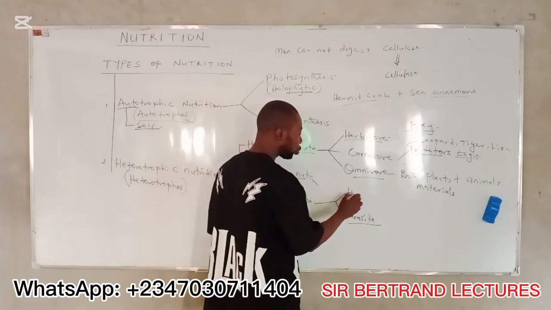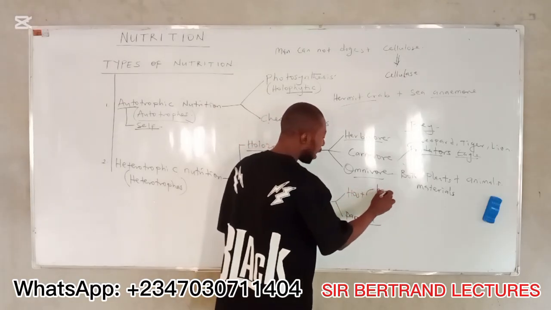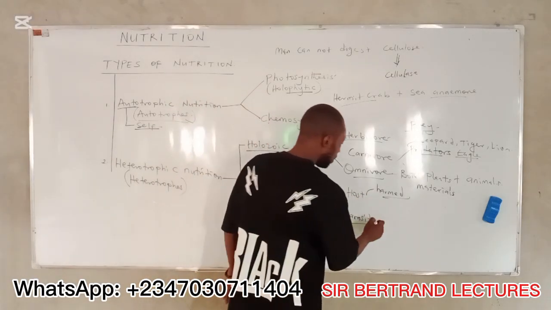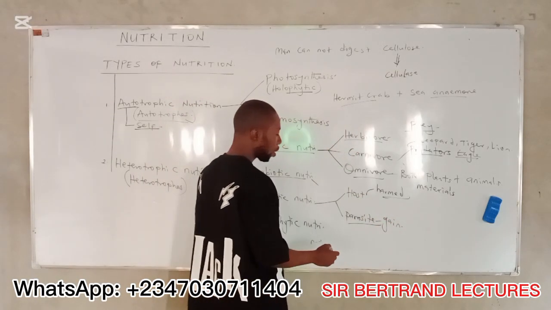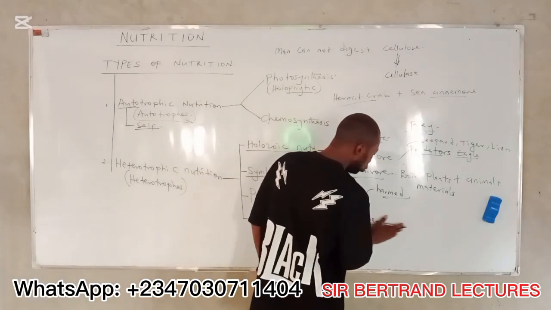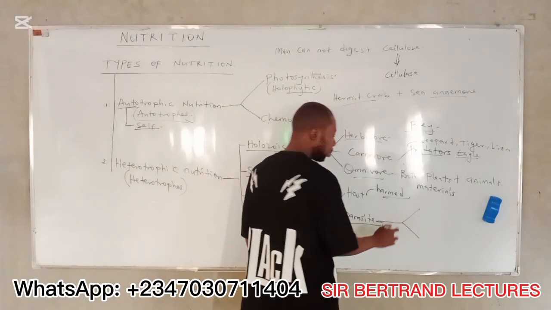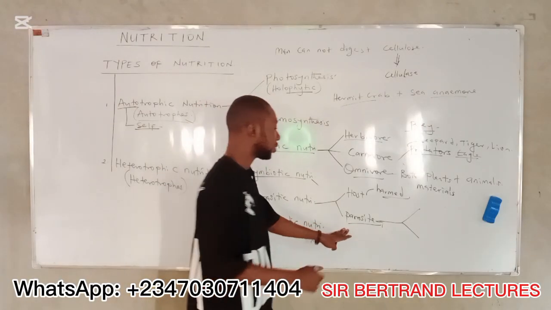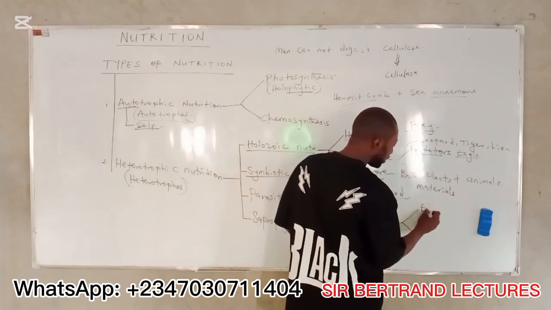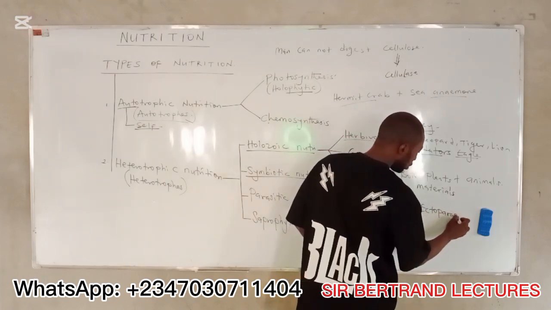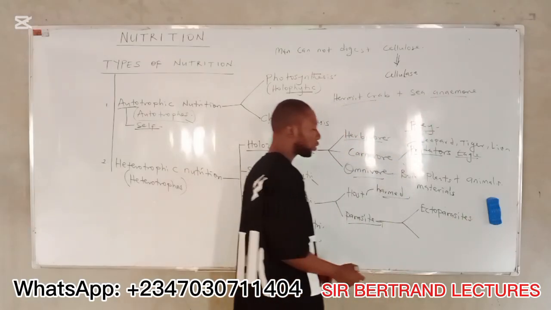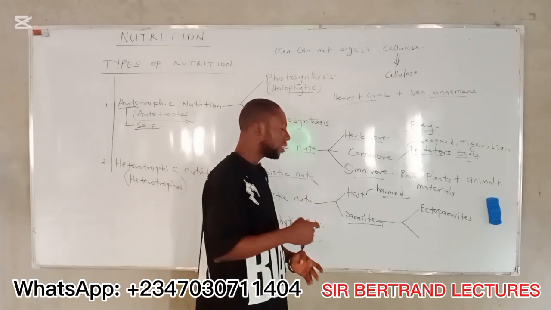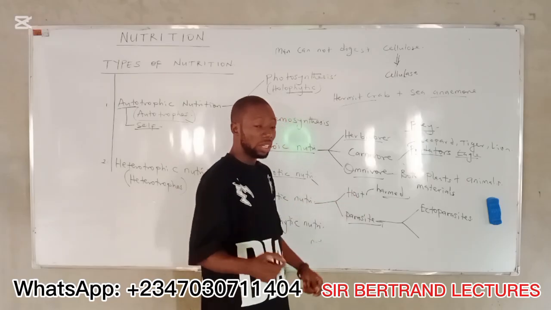The parasite attacks the host. The host is harmed. Take note. The host is harmed. Parasites do what? Gain. All right? The parasites are divided into two. Before you can call it a parasite, take note, it must live either inside the body or on the body surface. The one that lives on the body surface is known as an ectoparasite. Remember, before you can call it a parasite, it must live either inside or on the body surface.